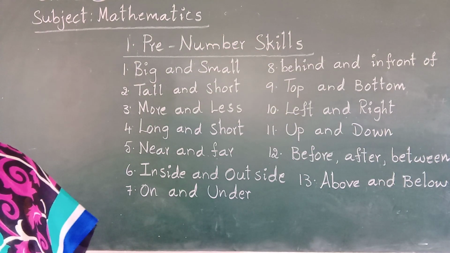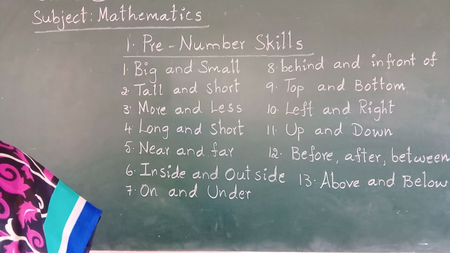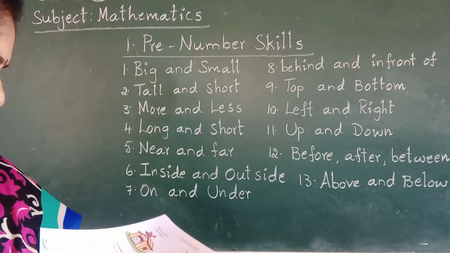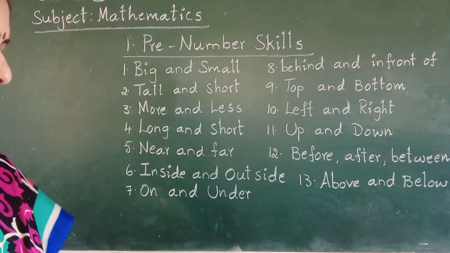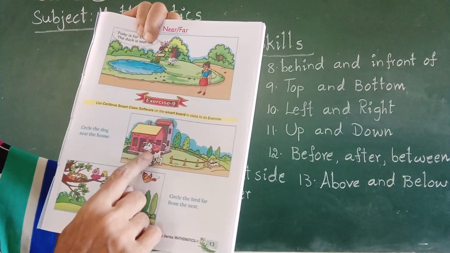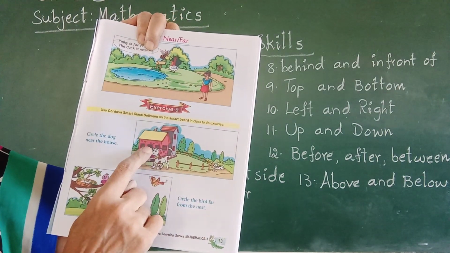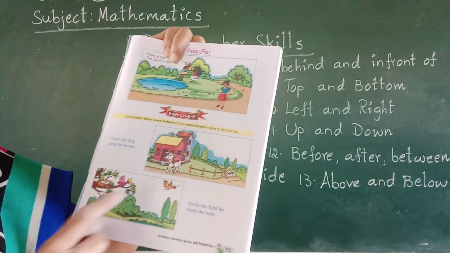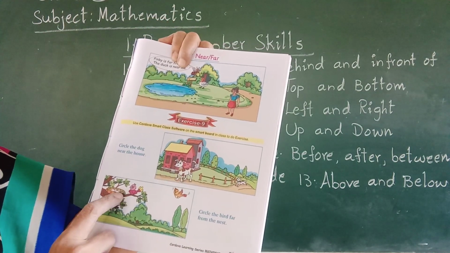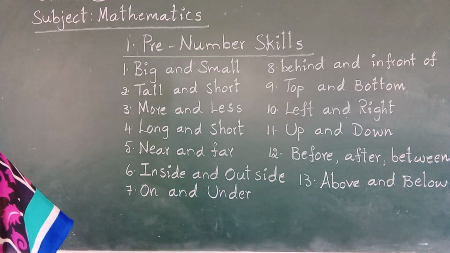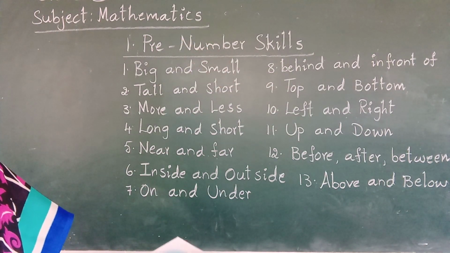I showed you some pictures from another textbook. Next one. Near and far. See this picture. The dog is standing near the house. This dog is far. Here this bird is near the nest. This bird is far. Near, far.